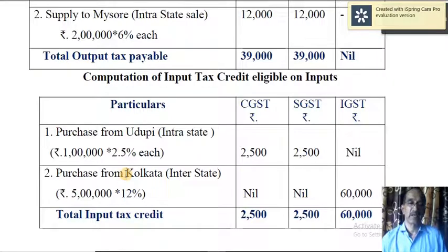Then purchase from Calcutta, that is interstate supply, and therefore it's not divided, so 12% should be taken as it is. So 12% on 5 lakh comes to 60,000, no CGST, no SGST. So total CGST is 2,500, total SGST input tax credit is 2,500, total input tax credit of IGST 60,000.